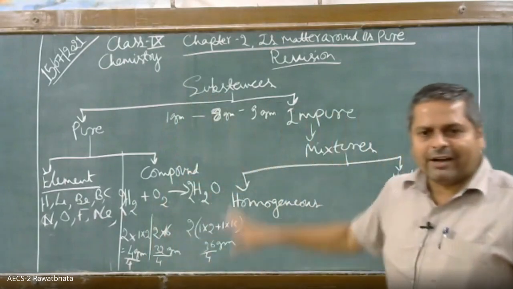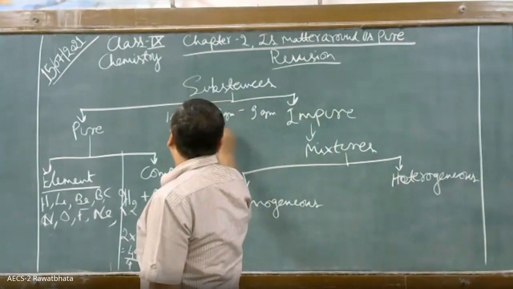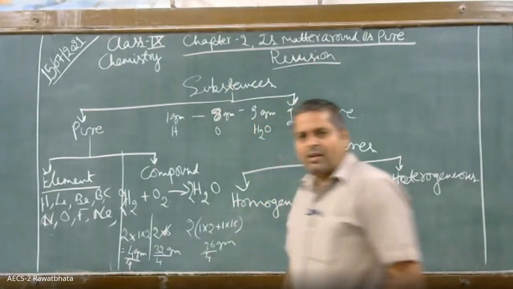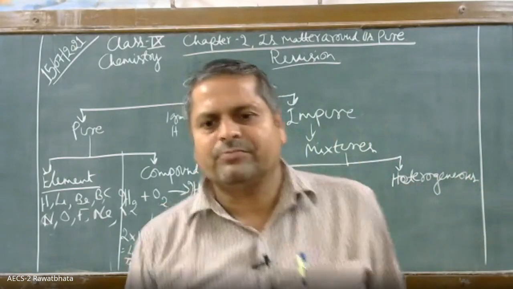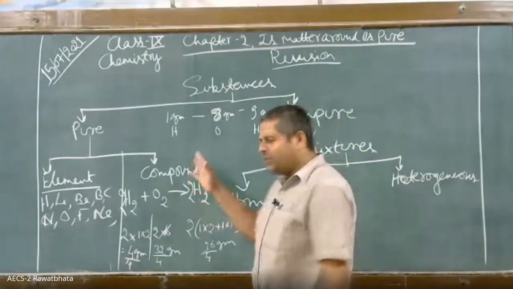Yeah, are you understanding this or not? 1 gram of hydrogen and 8 gram of oxygen and 9 gram of H2O. Have you understood this or not? Okay, very good. So this is how a compound is formed.